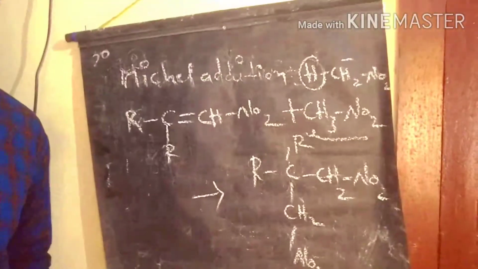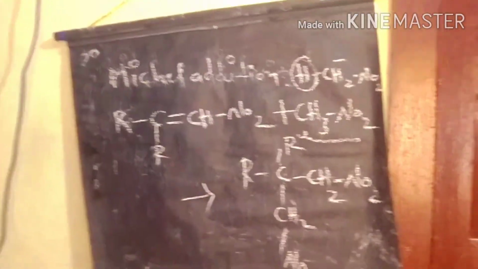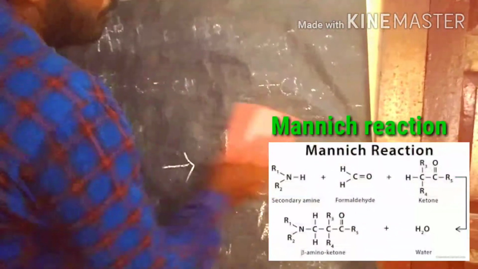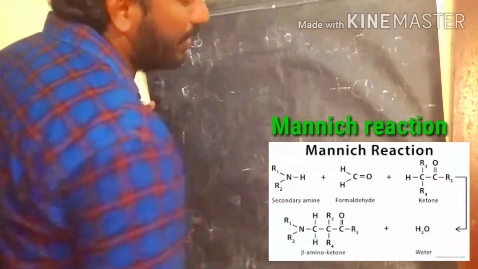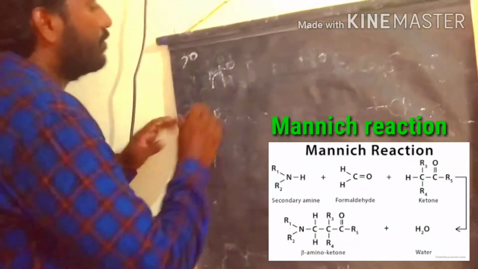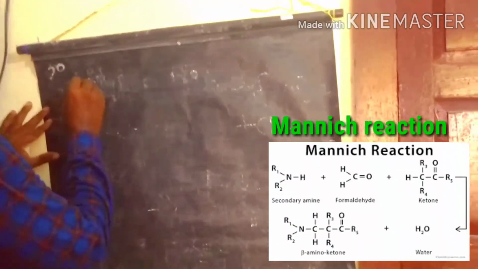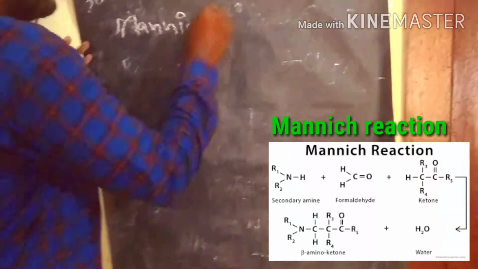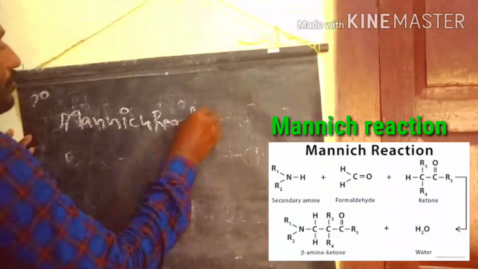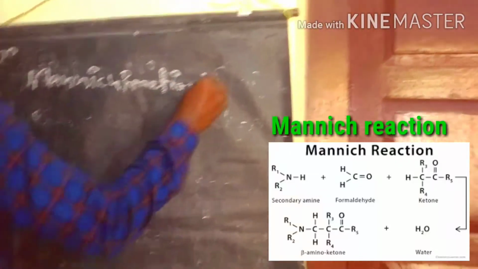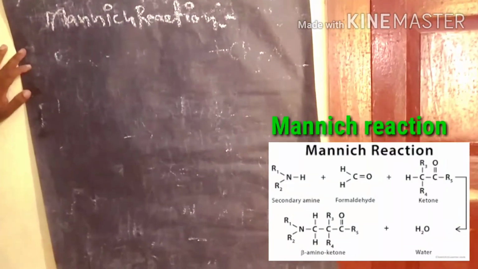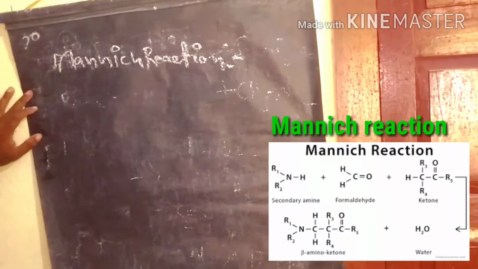Let's discuss the Mannich reaction. In the Mannich reaction we have three types of functional groups involved in the reaction under basic conditions. The first one under the Mannich reaction: we have three types of reactants, three functional groups involved.